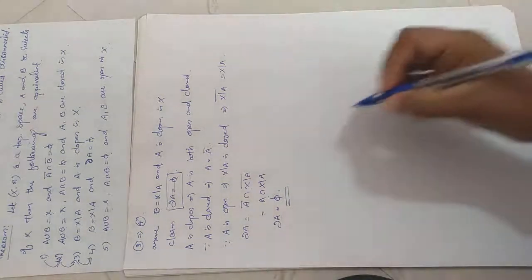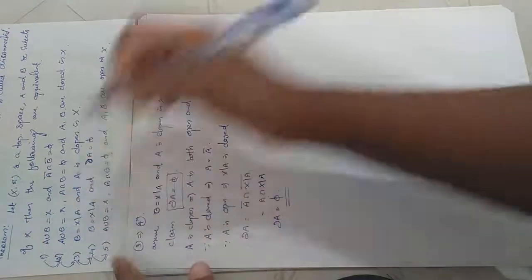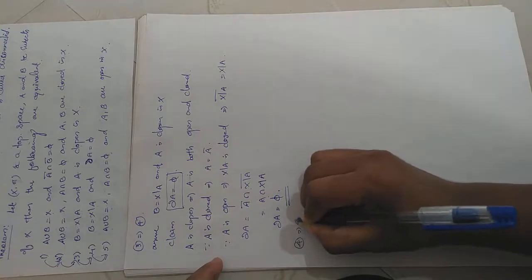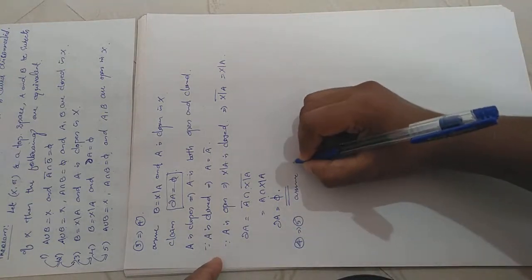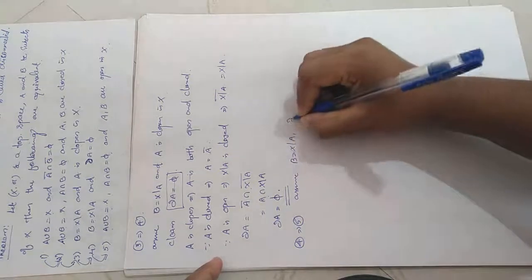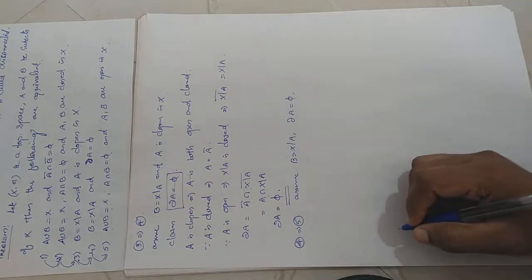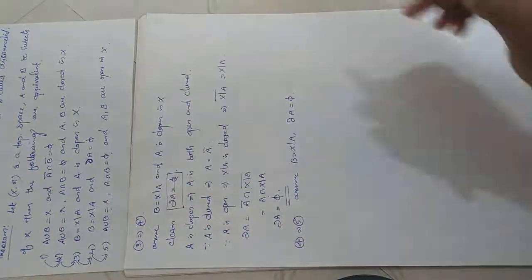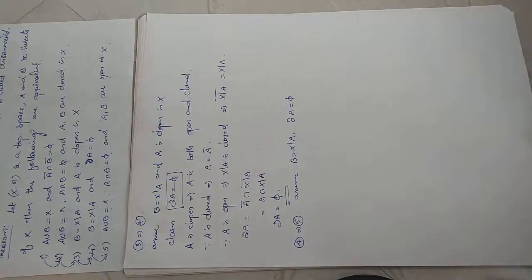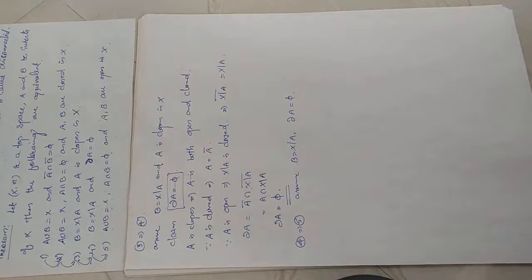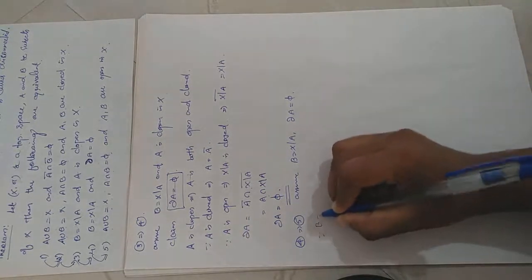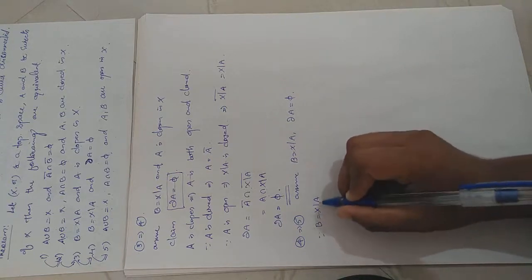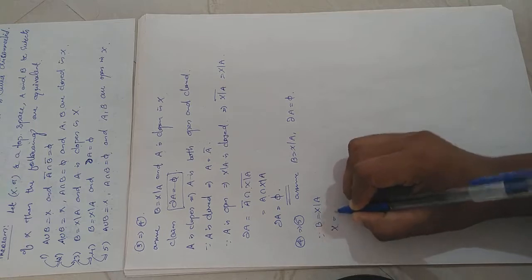Okay. So now we prove 4 implies 5. Assume 4. 4 means B equal to X minus A and boundary of A equal to empty. We want to prove A union B equal to capital X, A intersection B equal to empty, and A and B are open in X. Since B equal to X minus A means its complement is A and A complement will be B. So which means capital X is equal to A union B.